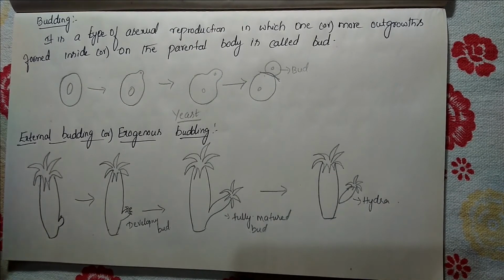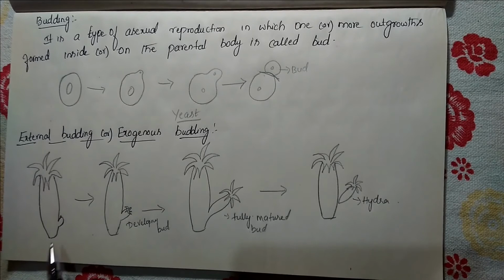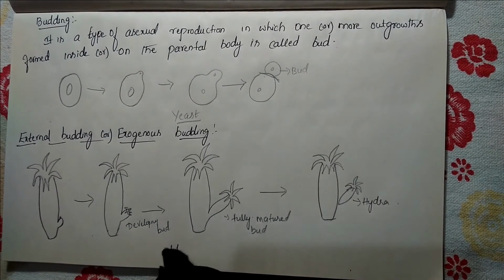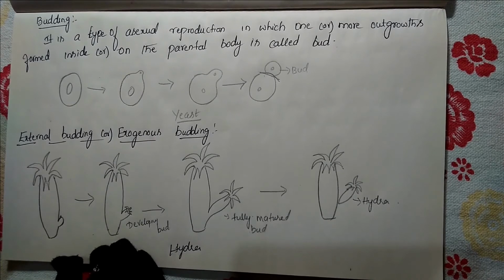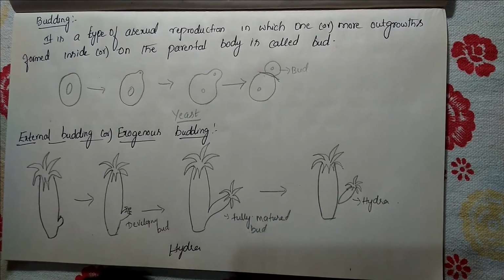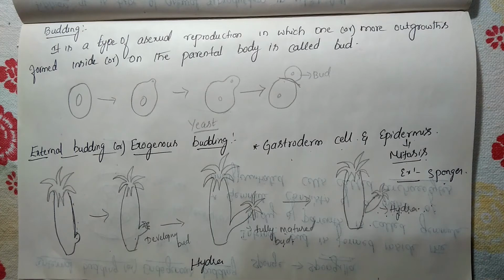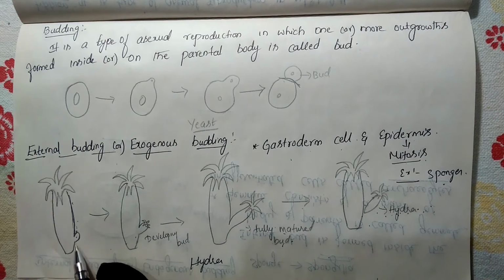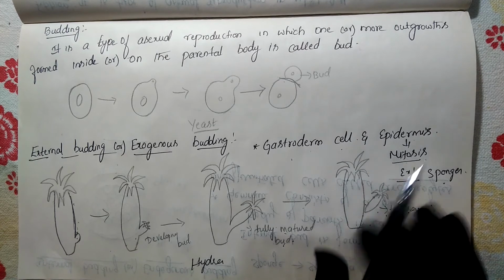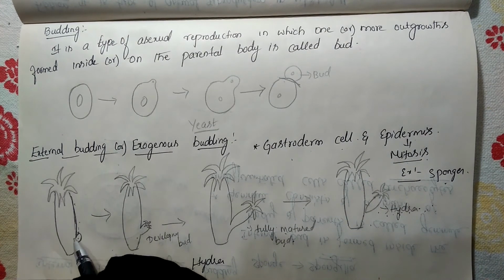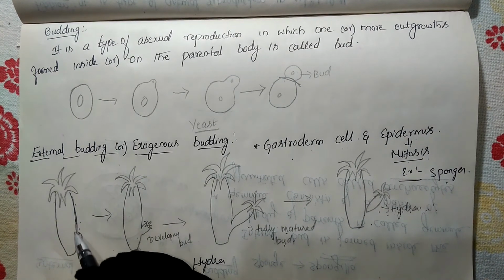So external budding is nothing but this. We have taken Hydra as an example, a multicellular organism. In this organism, an outgrowth is produced from the gastrodermal cells and epidermal cells, which are present on the outside of the body.